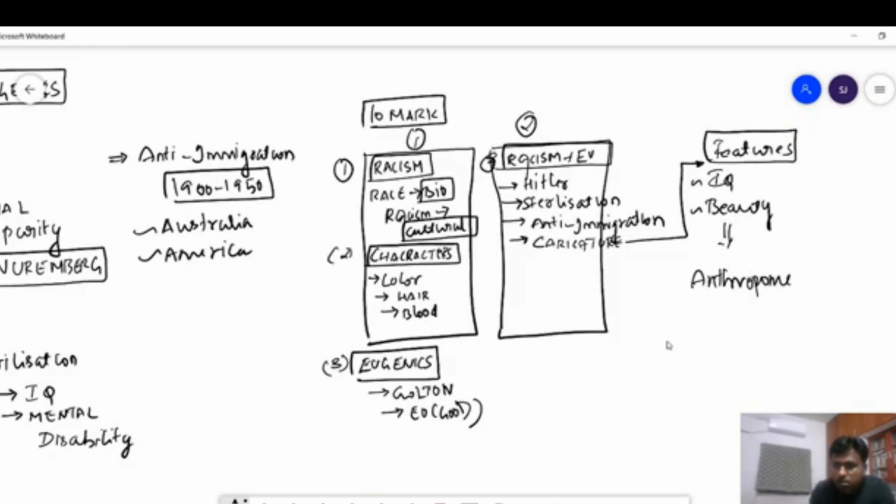This actually gave rise to something called anthropometry, that is measurement of features. When features were measured, it led to something called caricaturing, where people of a particular race were caricatured in a very bad way.